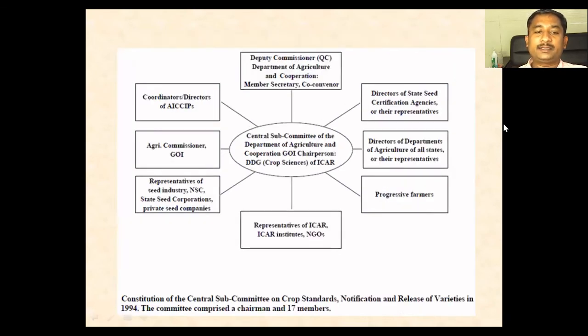Coming to the constitution of the Central Subcommittee on Crop Standards, Notification and Release: along with the chairman, it has 17 members.